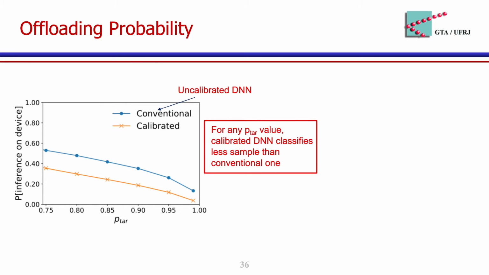At first sight, we can note that for any p-tar configuration, the probability of classifying in the edge using calibration is less than the conventional one. This result indicates that the conventional DNN overestimates its confidence prediction, achieving more often the p-tar requirements, consequently classifying more samples locally in the edge device.